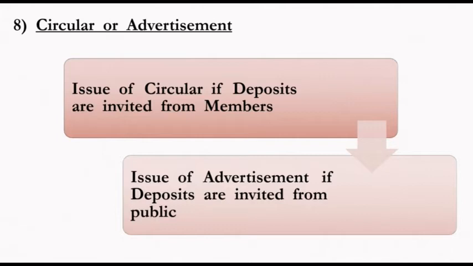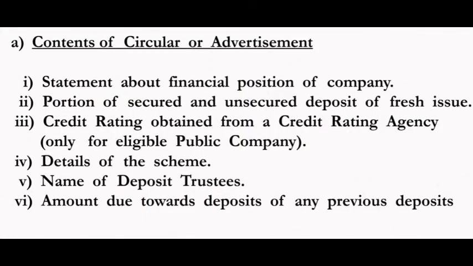So the government company or the eligible company has to prepare an advertisement, and that advertisement has to be published in the newspaper. Understood? So what are the contents of the advertisement, and what is the procedure for this advertisement or the circular? Let's see in this point. Now, the contents of the circular or the advertisement.